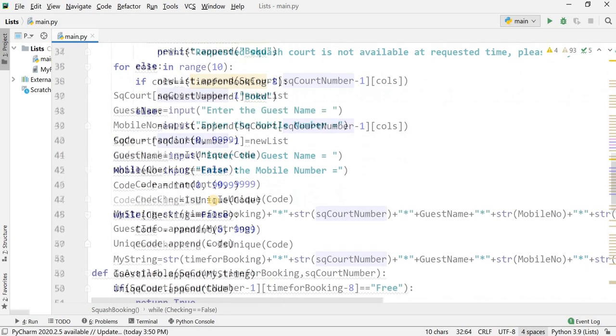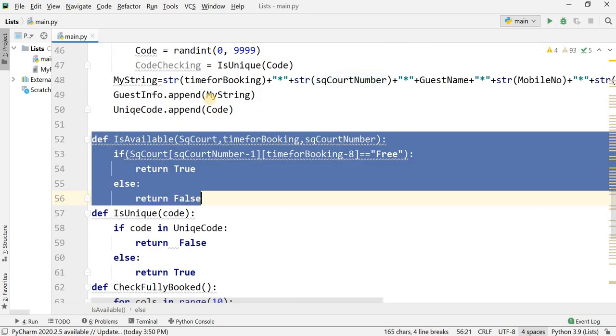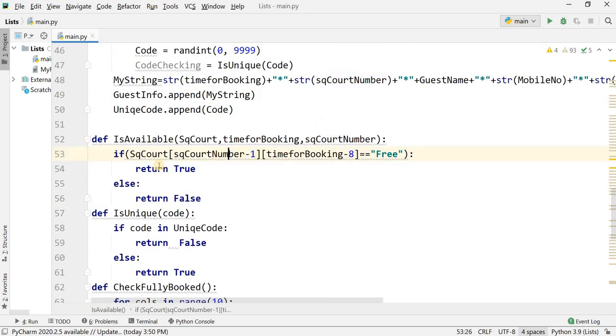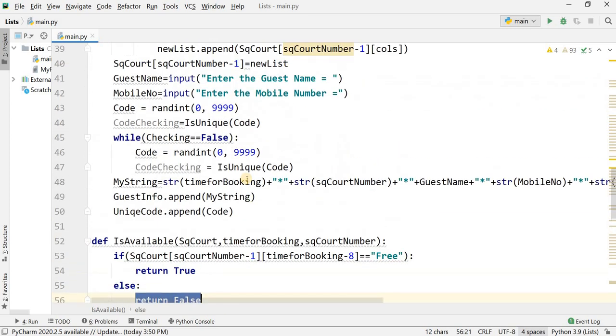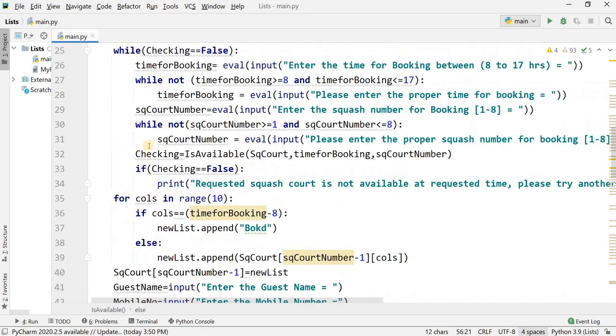Okay, what is going on? This is the function, this is the is available function. In this function, what I have written, I'm going to check if SQ code, this is the SQ code number, that is the row. Check this code number is available at this time. This is the column. It will check if this row, this column equal to free, then return true, otherwise return false. Okay, in this way it will check. Where is it checking? Here. Here it will return true or false.